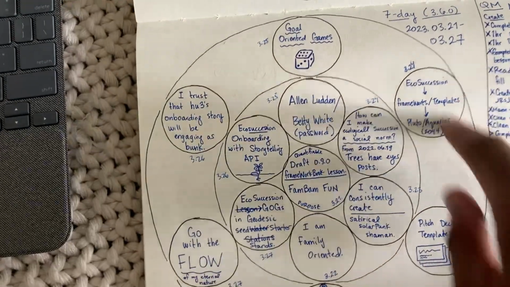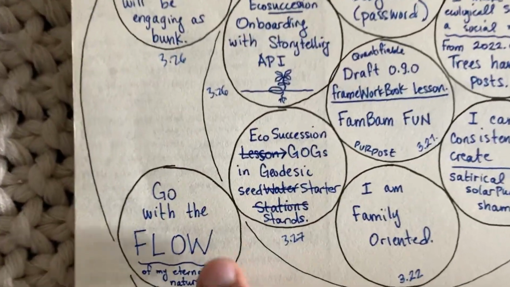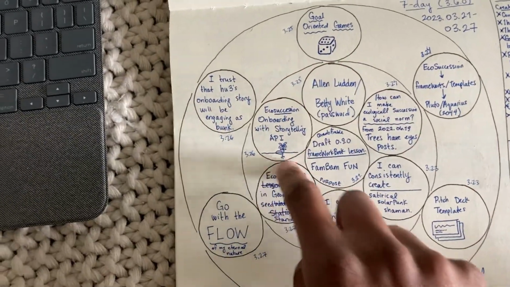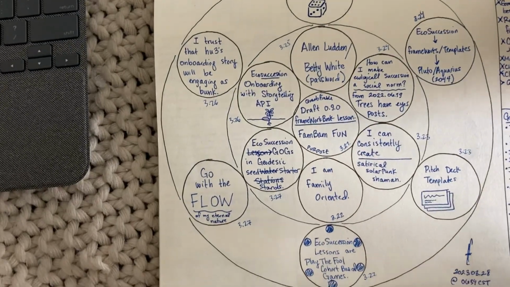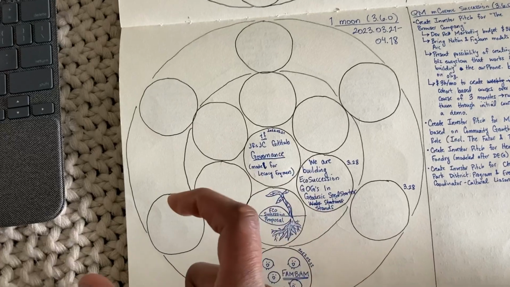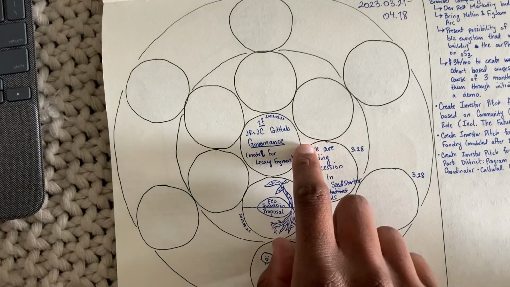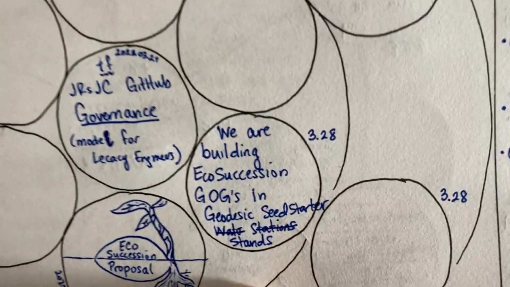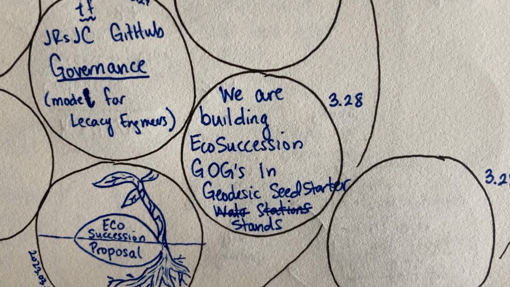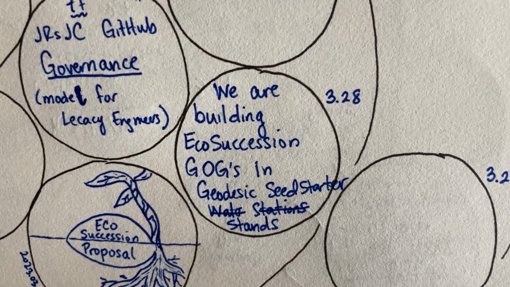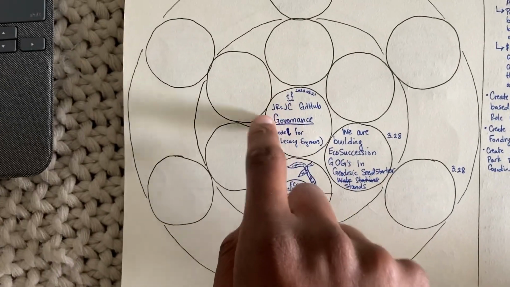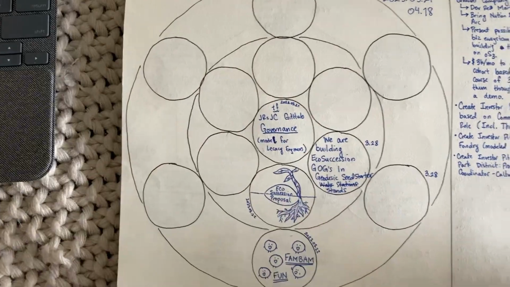This is my 7-day process, my Earth cycle. This was my refined sphere. So after working through all this, I was like, okay, this is what I was working on. So that brought clarity to me. And then with that clarity, now within the lunar cycle, so taking the 7 days up to 28 days, I am turning that 7-day reflection into this affirmation: We are building eco-succession goal-oriented games in geodesic seed starter stands. And this will play into the overall goal that I have for this lunar cycle.